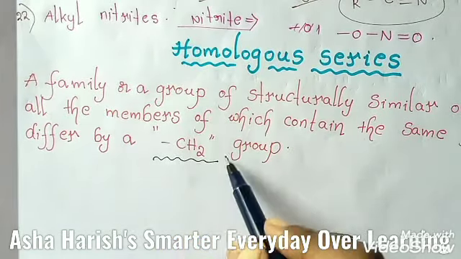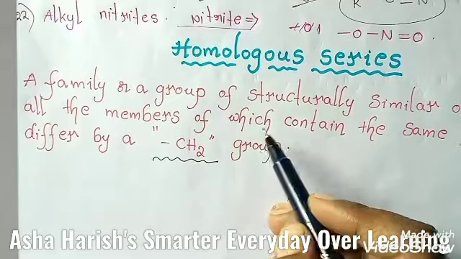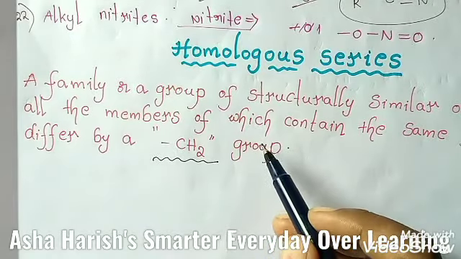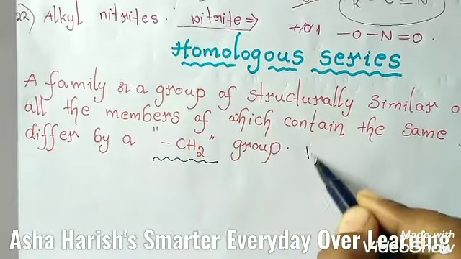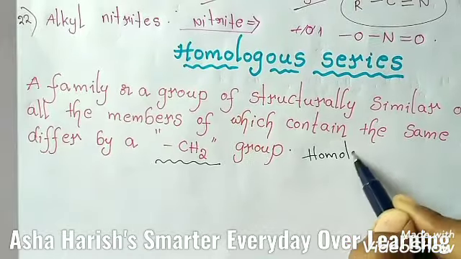The individual members of such a series are called homologues, and the phenomenon is called homology.